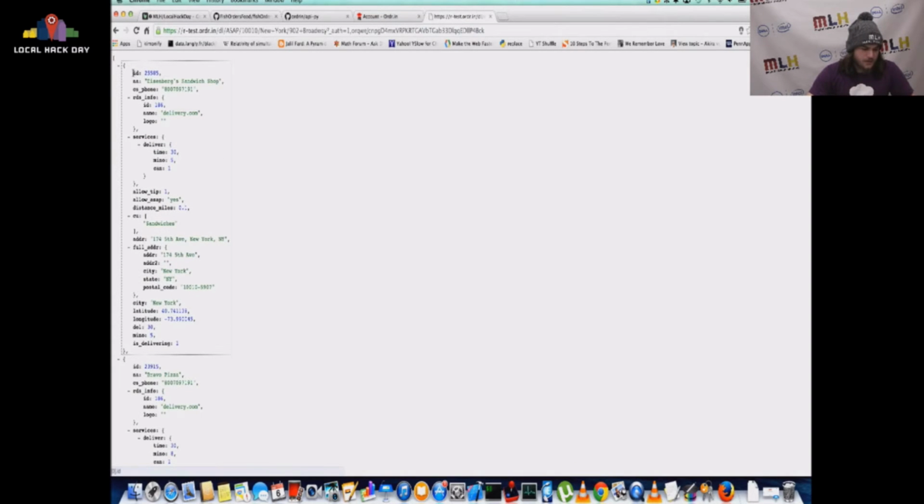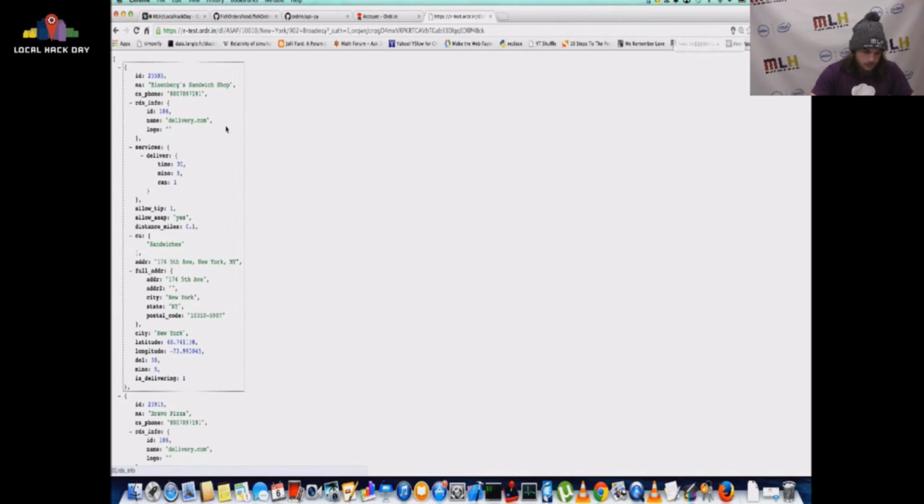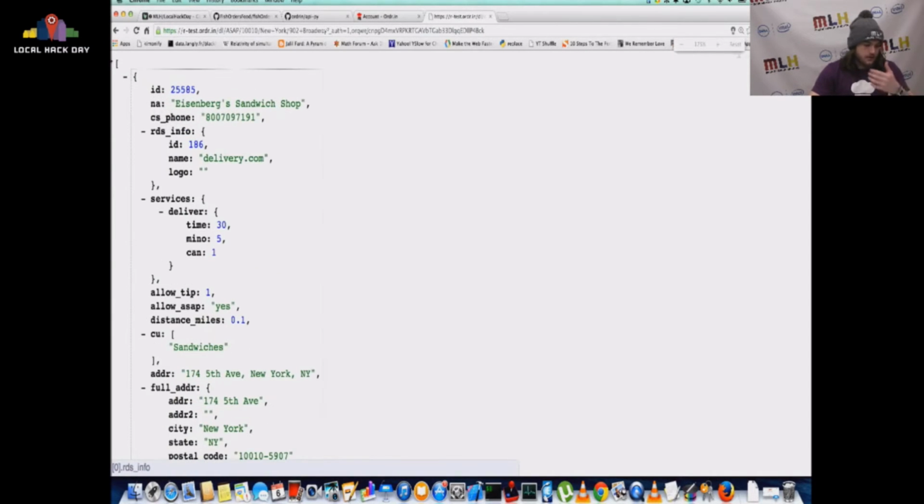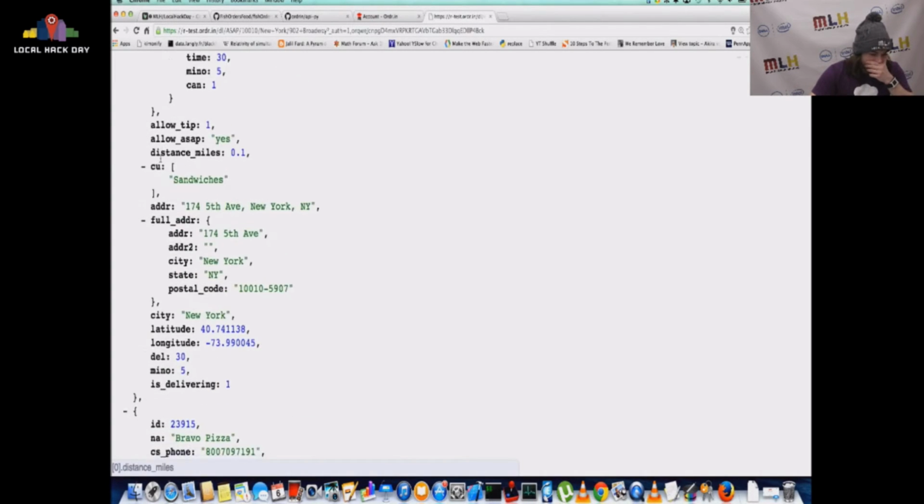So this is just JavaScript Object Notation. If you've ever written JavaScript, you'll notice that it looks exactly like a JavaScript object, hence the name. And we can look at the data here. We can mess around with it. Zoom in a little bit so it's clear. So this is just a list of restaurants. This is Eisenberg's Sandwich Shop. It has a restaurant ID, a name, a phone number, all that stuff. You can all call them right now, I guess, but that'd be rude. So it just has all the restaurant information.